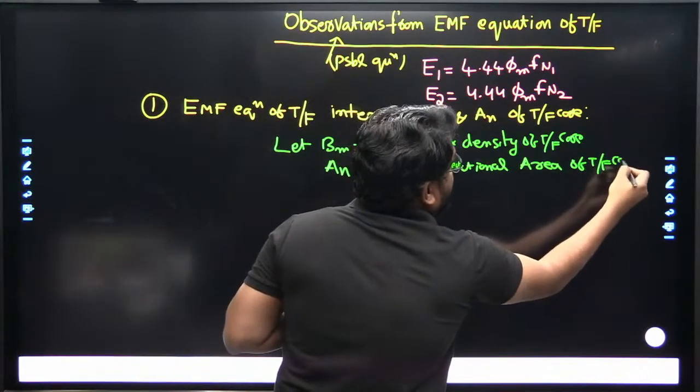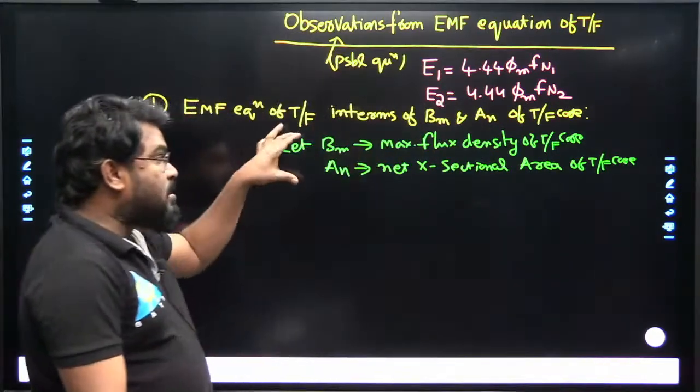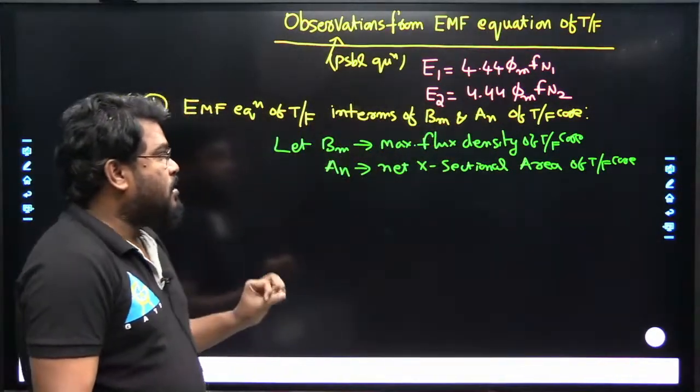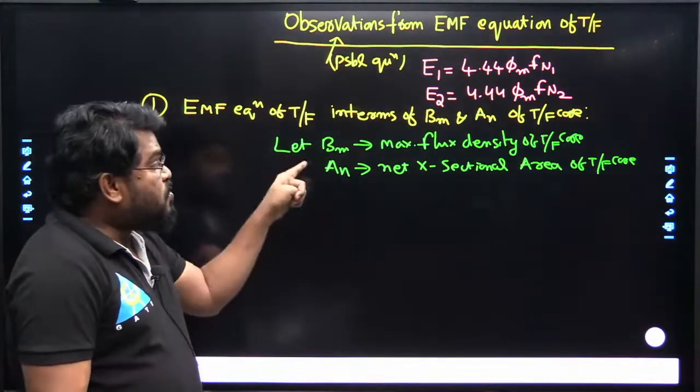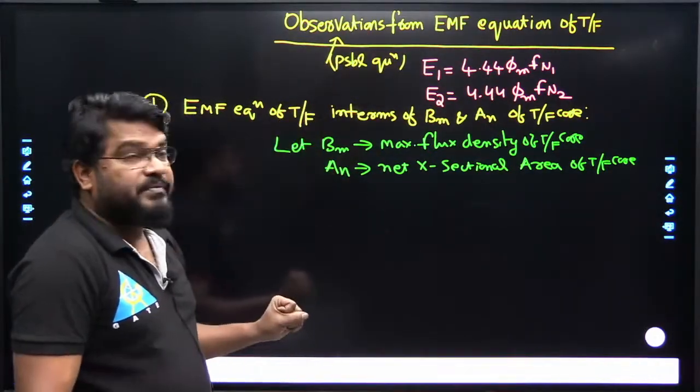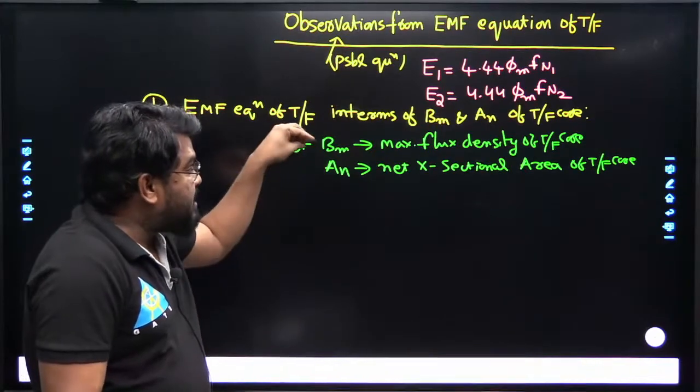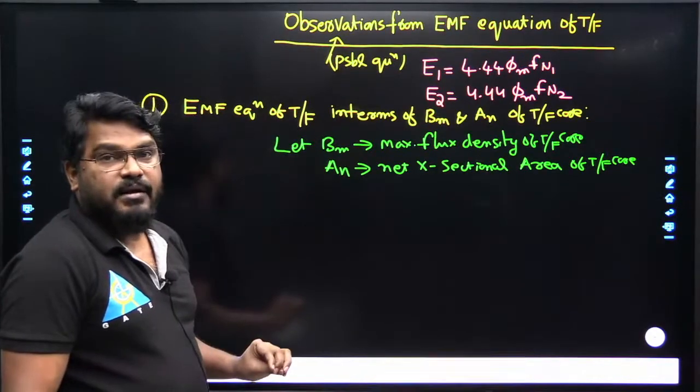These are the two parameters. So how do we get this EMF equation in terms of them?